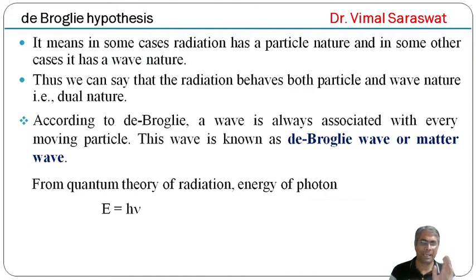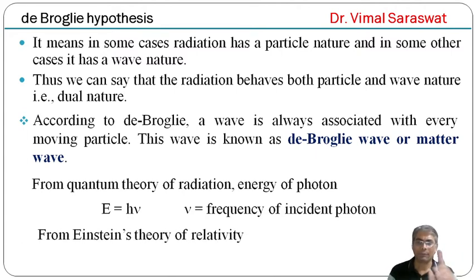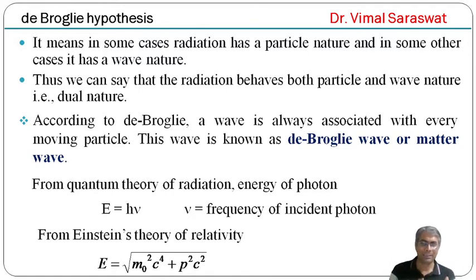Here h is Planck's constant and nu is the frequency of radiation, the frequency of the incident photon. And from Einstein's theory of relativity, E equal to square root of m naught square c raised to 4 plus p square c square. This formula we have derived in our relativity lectures, so you can consider those lectures.